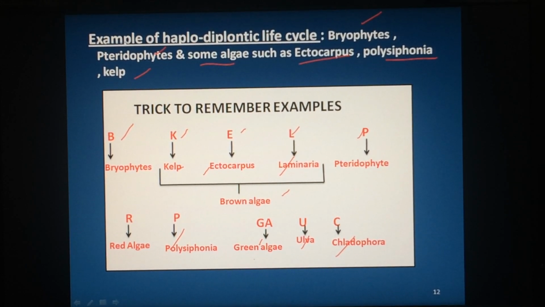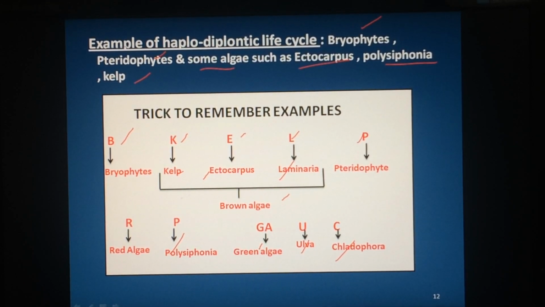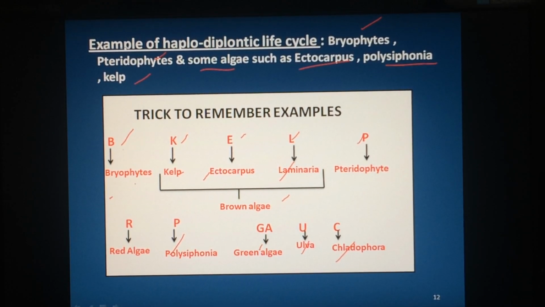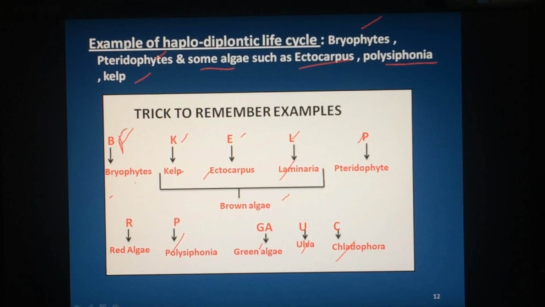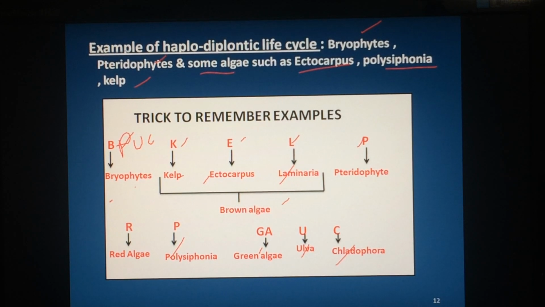Altogether, how do you remember the names? For that also one trick is made. B, P, U, C, kelp.